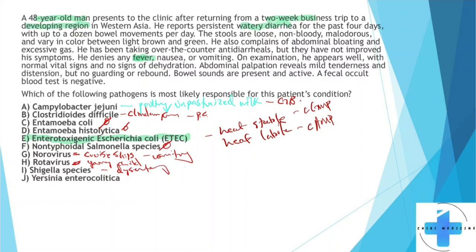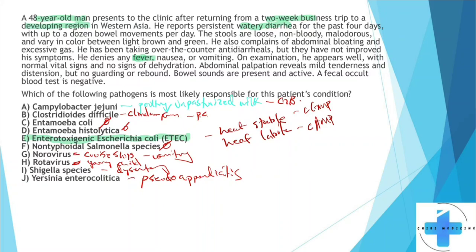Okay, and it's definitely a bloody diarrhea. Yersinia enterocolitica. This is the one that causes pseudoappendicitis, if you remember correctly. Now that's just pain, usually in toddlers, usually from eating pork that's not cooked well. All right.